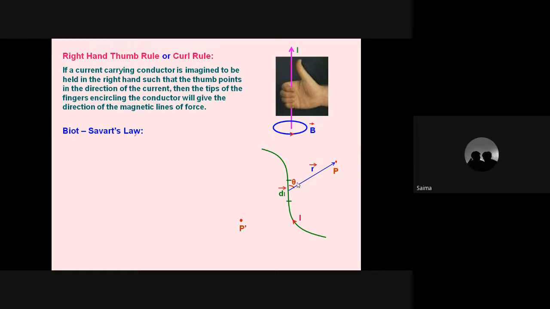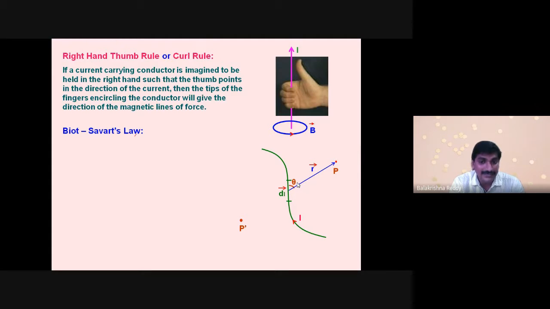Now at another point, on the other side of the wire, I am taking P dash. Of course, around the wire the magnetic field is produced, so you can find it here, here, anywhere. But I have chosen P and P dash because if the magnetic field line is going into the screen here, it will come out of the screen there. You can notice this with the symbols.